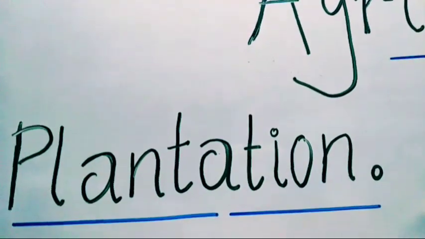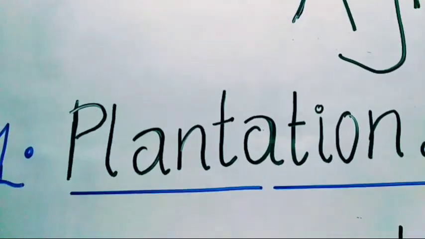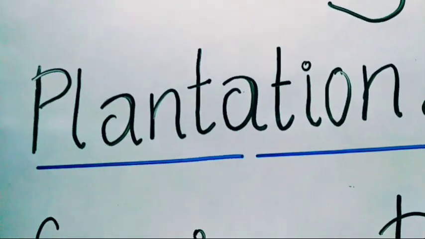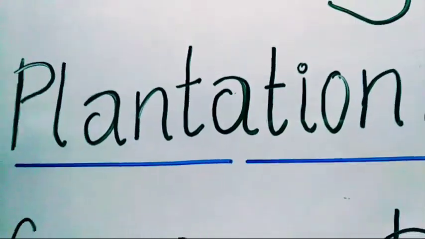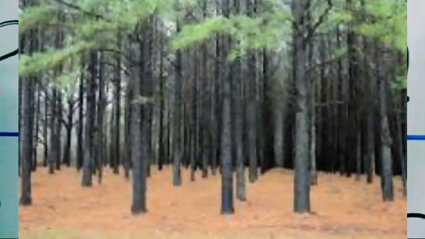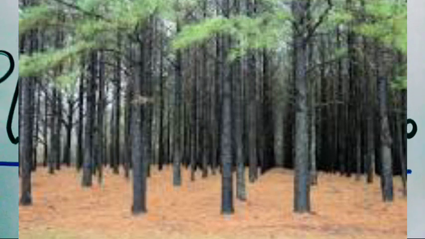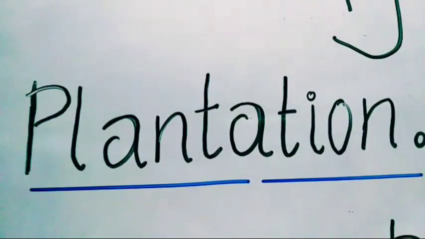What do you mean by plantation? Plantation is a type of commercial farming. A single crop is grown on a large area. Only one type of crop is grown on a large area. The plantation has an interface of agriculture and industry.